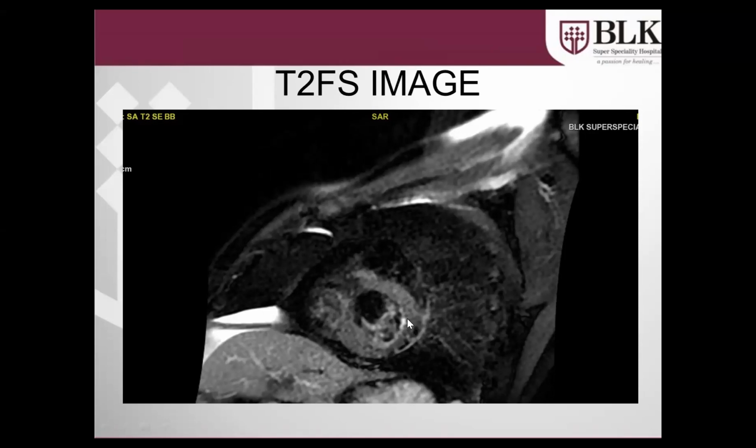The differential we put forward here is that this could be an acute infarct. I say acute because after this I will be doing late gadolinium enhancement, which is the hallmark in detecting whether myocardial scarring is present or not. Late gadolinium enhancement will show enhancement in both acute as well as chronic myocardial scarring. But this particular sequence helps us differentiate whether the infarct is acute or not. If the infarct is acute, we will still have hyperintensity.